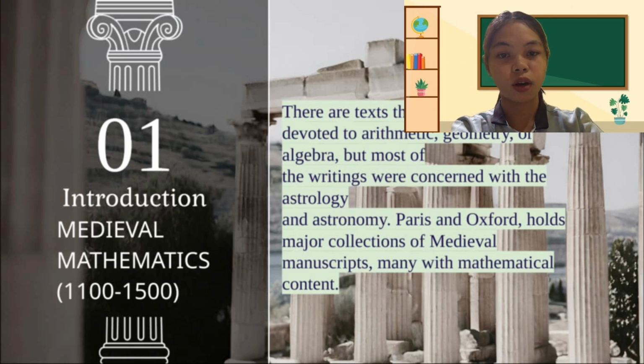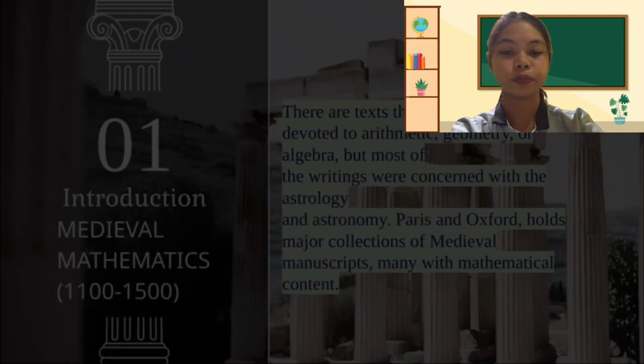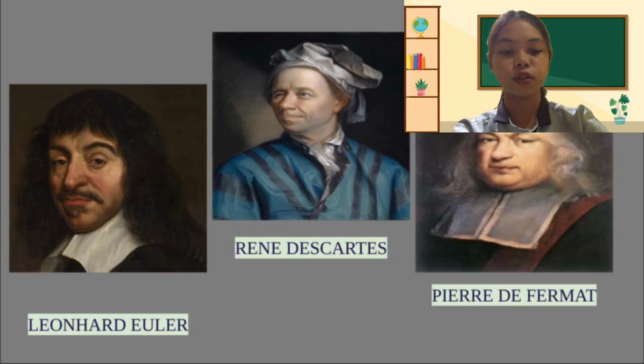Who is Plato? Plato wrote about the account of the formation of the universe, and a biblical passage in the Book of Wisdom says that God had ordered all things in measure, number, and weight. So let's move on to the philosophers who contributed mathematics in the medieval period.